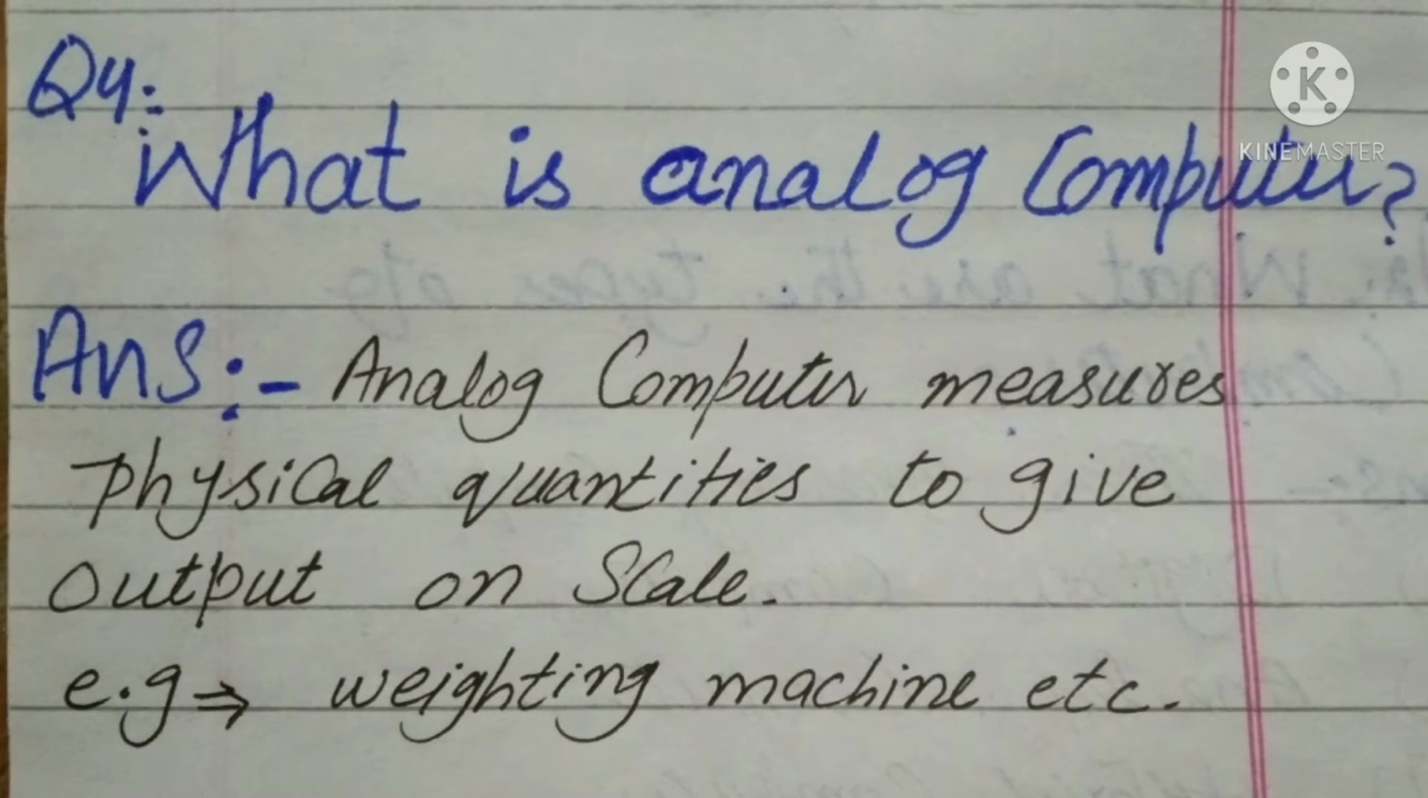What is an analog computer? An analog computer measures physical quantities to give output on a scale. For example, a weighing machine, etc.